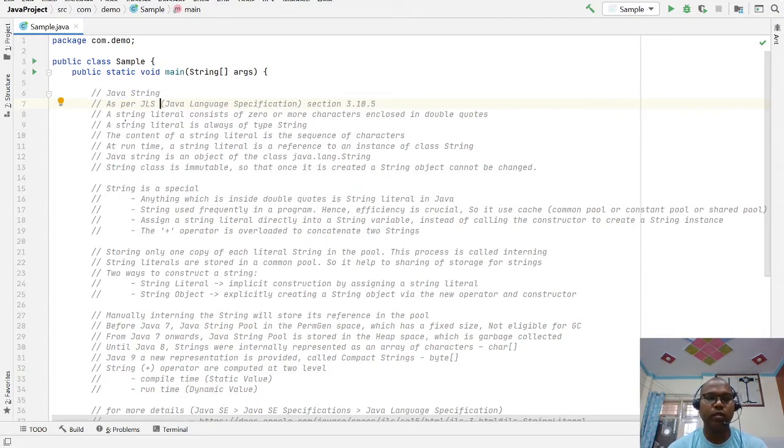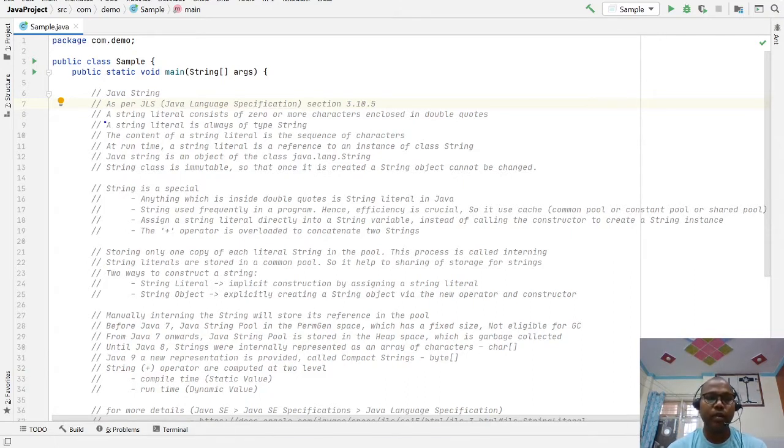First, what I am discussing about the Java string is per the JLS, the Java Language Specification, section 3.10.5. In this section they mention what a Java string is and what string literals are. I have given the URL of this section so that you can also explore more details. So let's discuss it per the Java Language Specification.